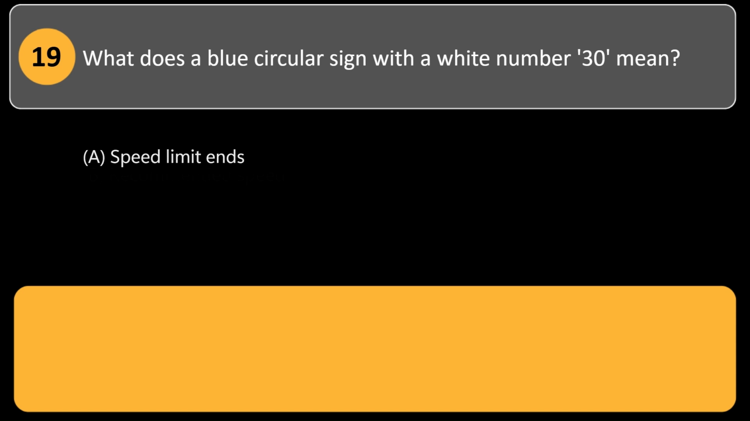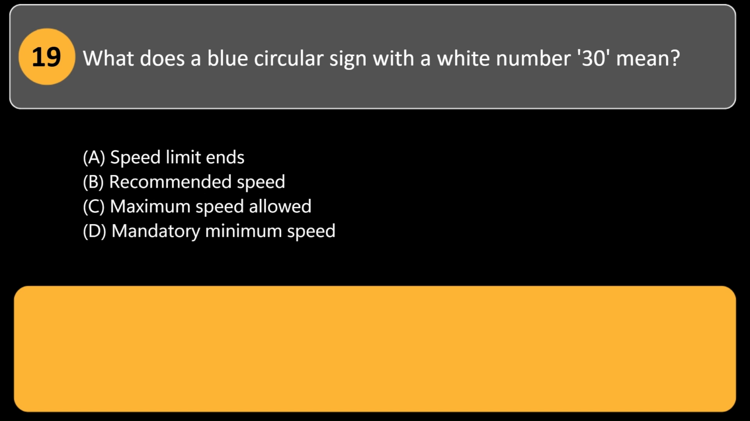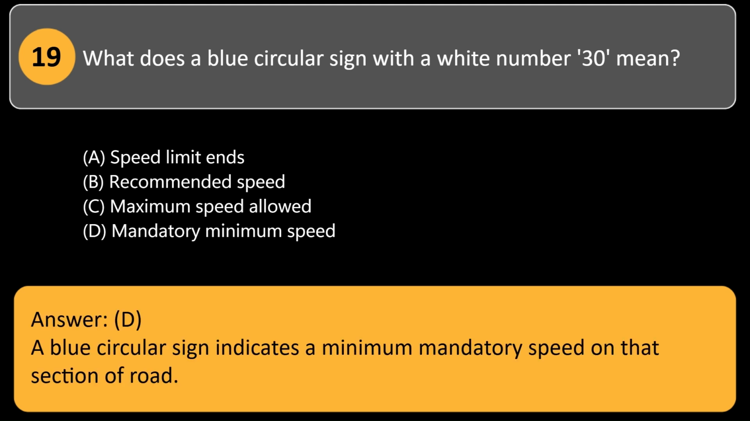What does a blue circular sign with a white number 30 mean? A. Speed limit ends. B. Recommended speed. C. Maximum speed allowed. D. Mandatory minimum speed. Answer, D. A blue circular sign indicates a minimum mandatory speed on that section of road.